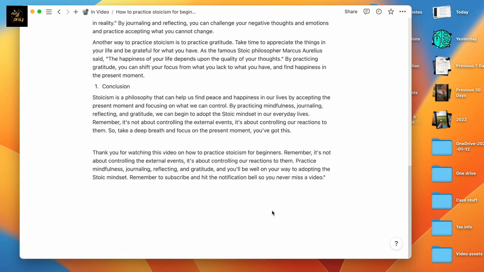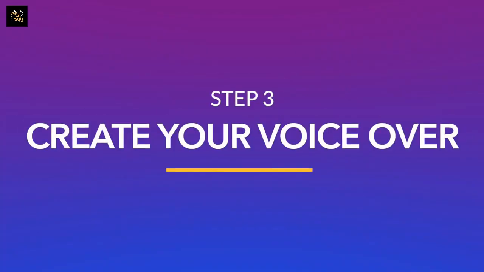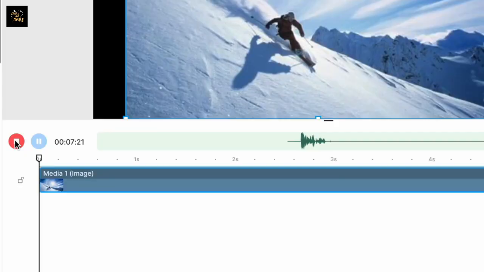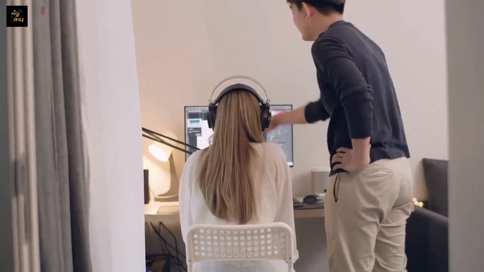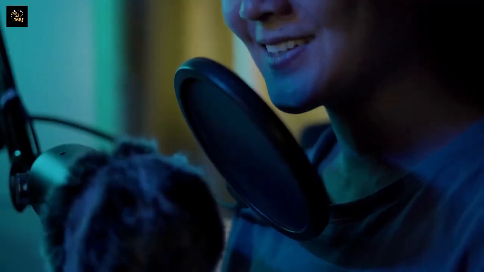Now, once your script is finalized, simply paste it into a doc file and you're ready to start creating your video. The next step is to create your voiceover based on your script. This is a crucial step for faceless videos because this is your chance to give a personality to your videos. Additionally, your voiceover will determine the media you use for your video, so this is the first thing you need to sort out.